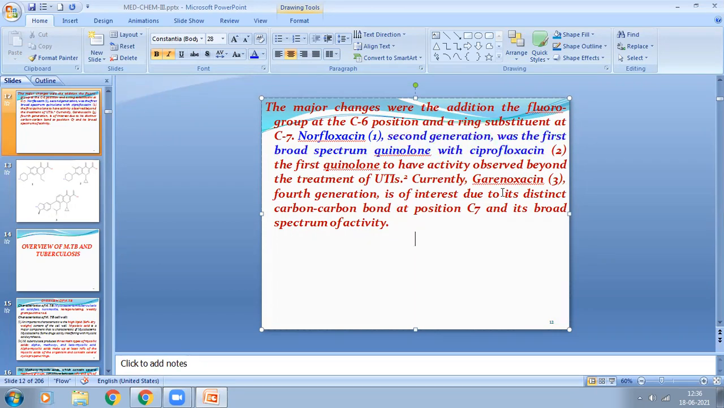Currently, garenoxacin is an example of the fourth generation fluoroquinolones. See, an example of the first generation fluoroquinolones is norfloxacin. The second generation fluoroquinolone was ciprofloxacin.